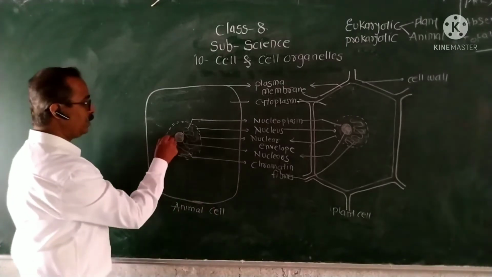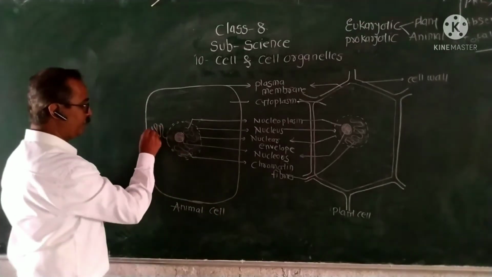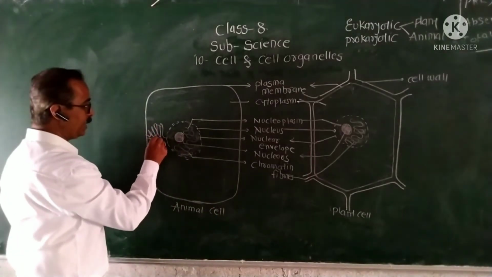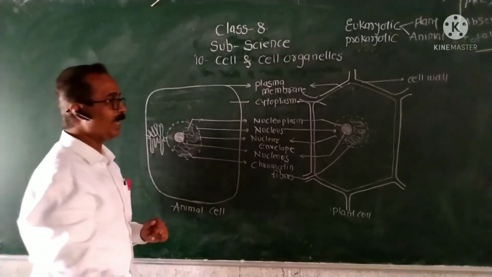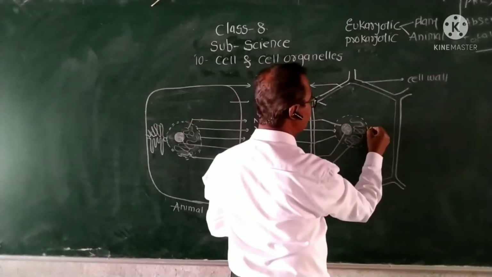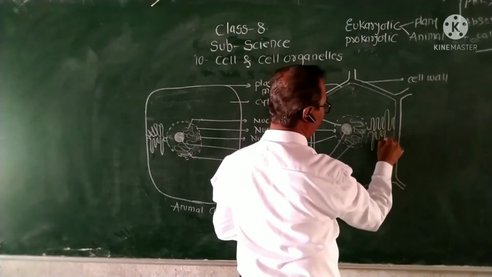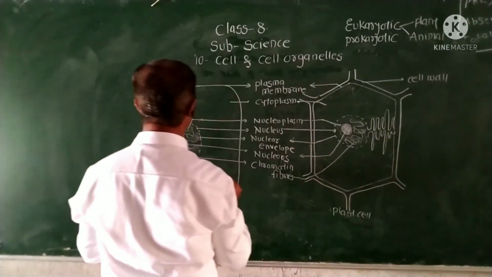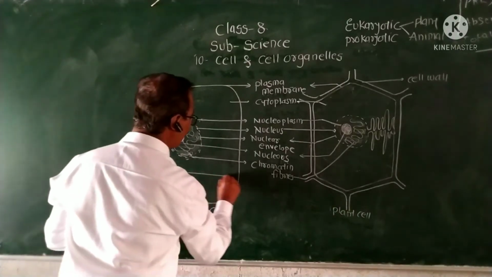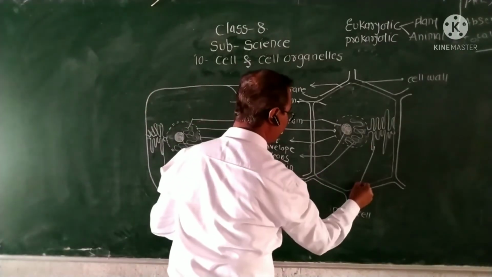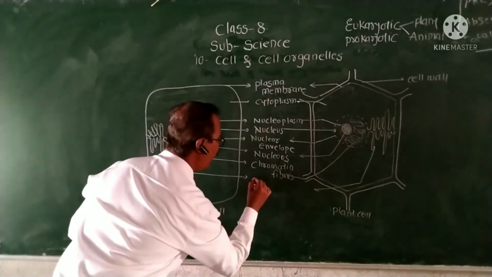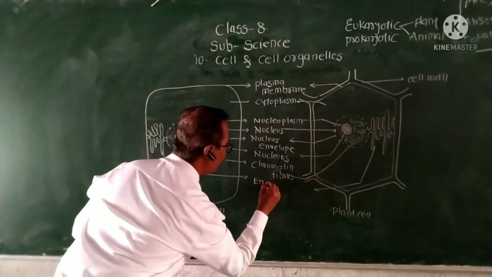Then let us see one more structure present between the plasma membrane and the nuclear envelope, which is a tubular structure known as the endoplasmic reticulum.